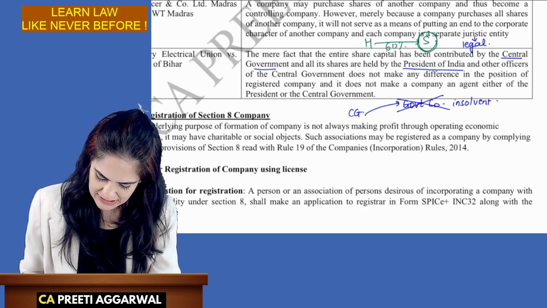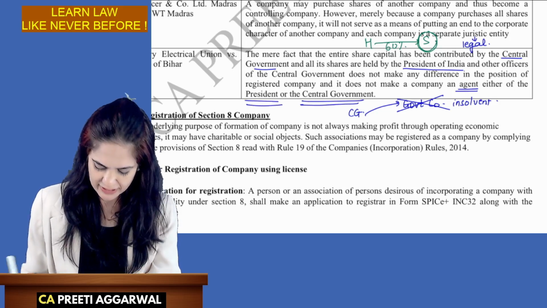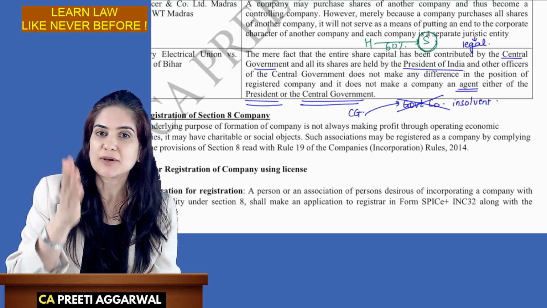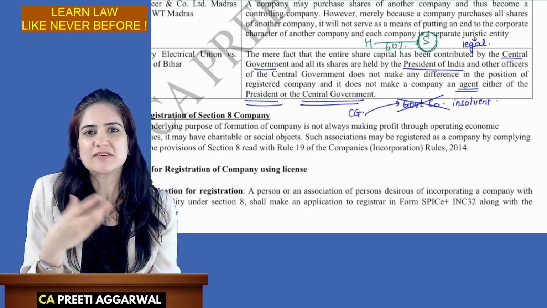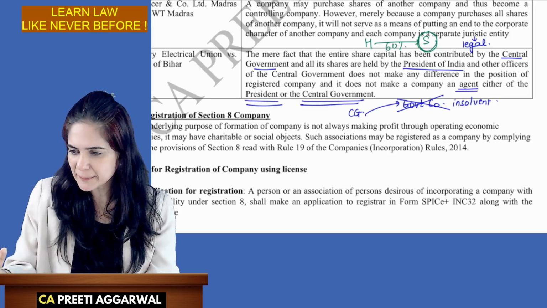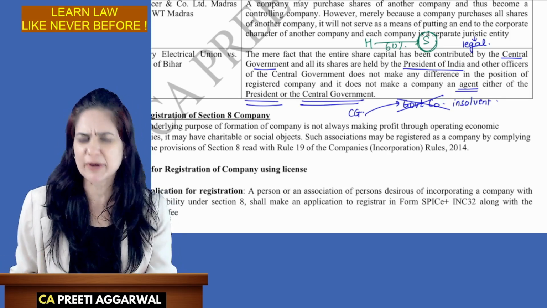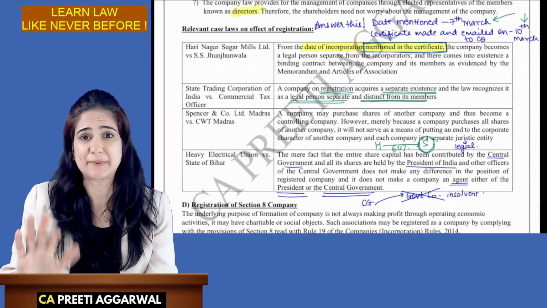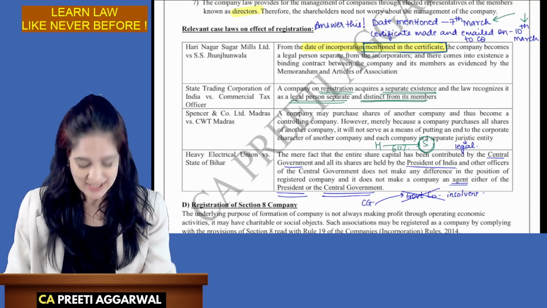This company is neither the agent of the president nor the central government. Employees are not government employees. So government is only an investor. Doesn't mean that the company has now become an agent of the government. Simple points may be asked in the exam. I don't know. Up till now, the question has never been asked. Okay, so we don't know.